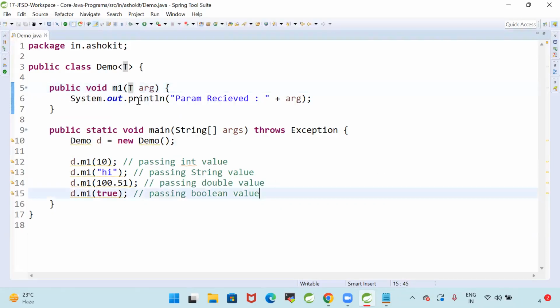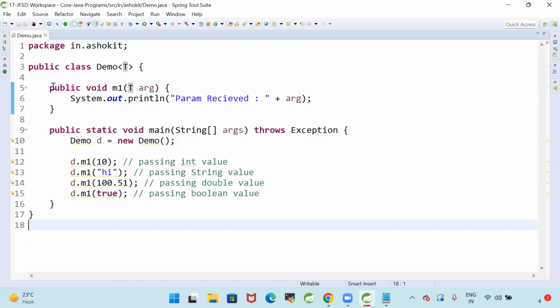Sir, here, instead of specifying this generic, can I store only a string value? Yes, Demo of String. If you specify Demo of String, your method should take only a string as a parameter. Now you can call the m1 method with string types. Like this, we can decide what type of parameter you need to pass for your methods, and what type of objects your class can hold. Demo of T, the Demo class can hold any type of object. So that is called generics.